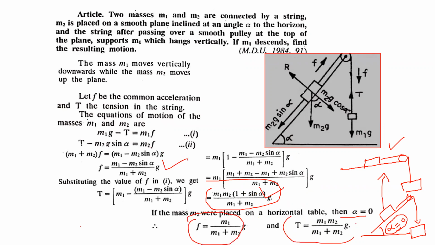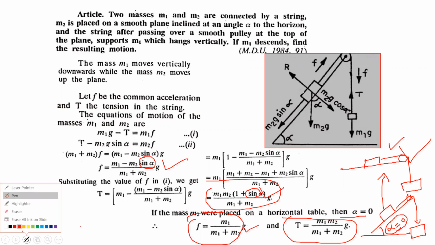lecture 3. F was m1 by m1 plus m2 g, which is deduced by substituting alpha equal to 0, then sin alpha will be 0, and here if we put alpha 0, then we will get the value of T the same as in the article of this situation. So in this way this can also be deduced.